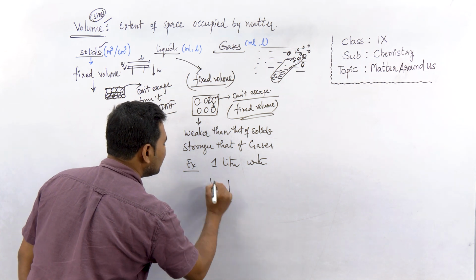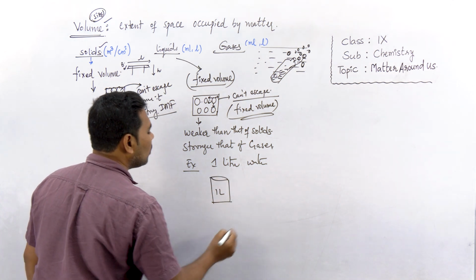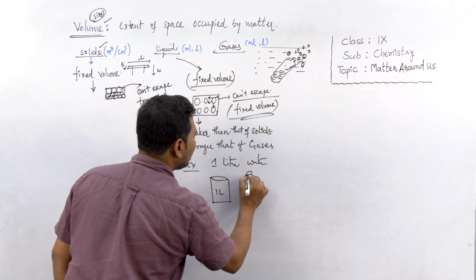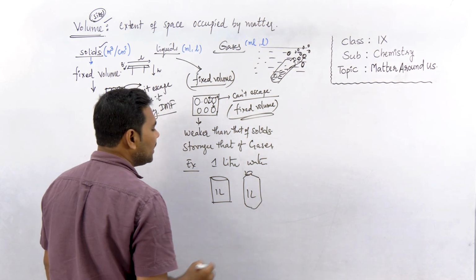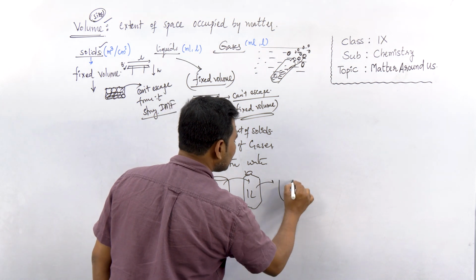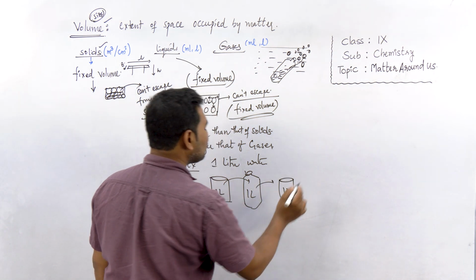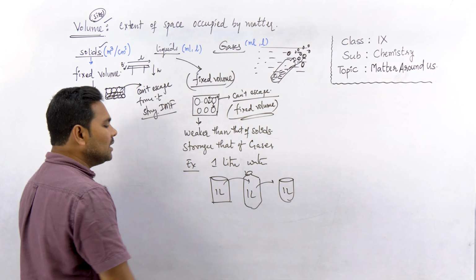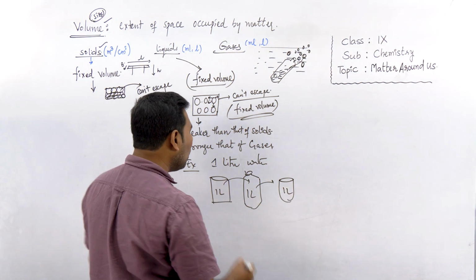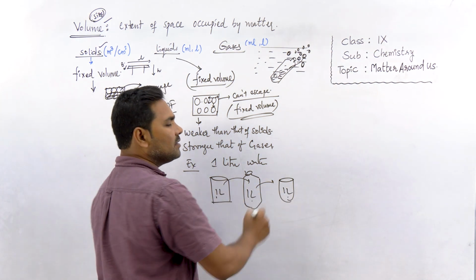Let's say this is 1 liter water. In a bottle, if I take this, the bottle also contains 1 liter water. If I transfer this into a glass, which is also 1 liter, the shape changes according to the container, but the volume is 1 liter.